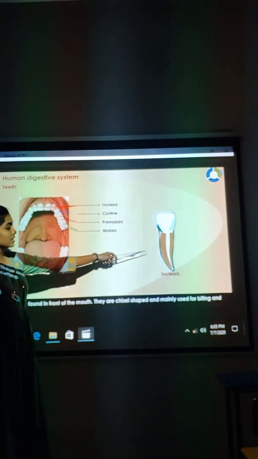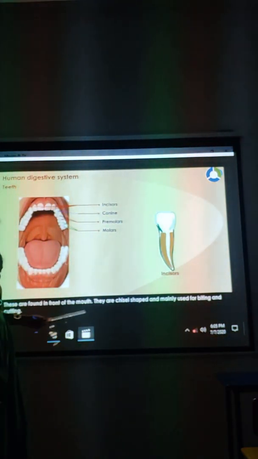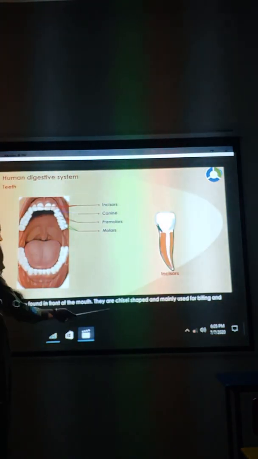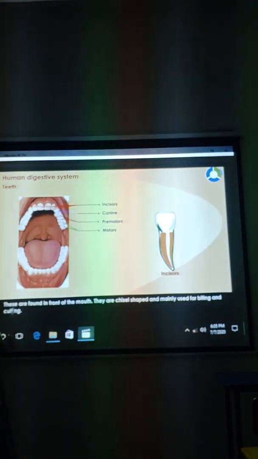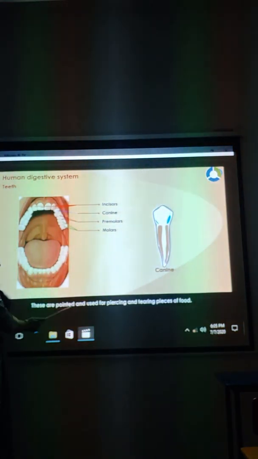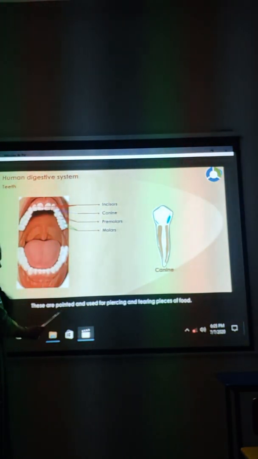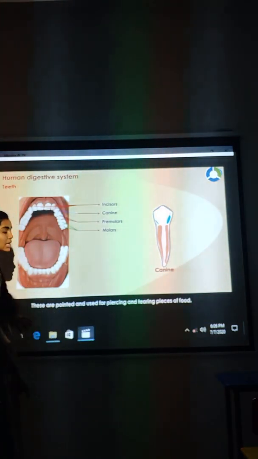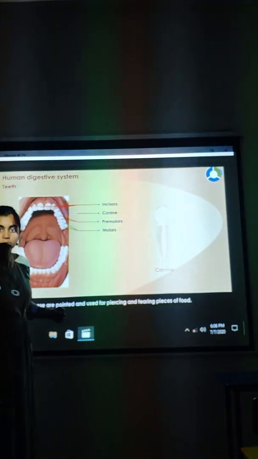See the shape of the incisors. What is the use of these incisors? See, these are found in front of the mouth. They are chisel shaped and mainly used for biting and cutting. See how they are. They are used for biting and cutting. Next is canine. They are pointed and used for piercing and tearing. It is used to tear.